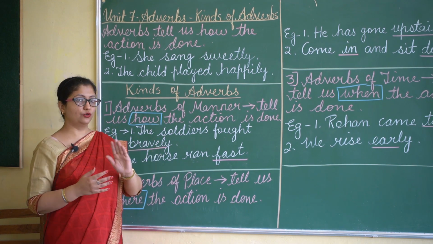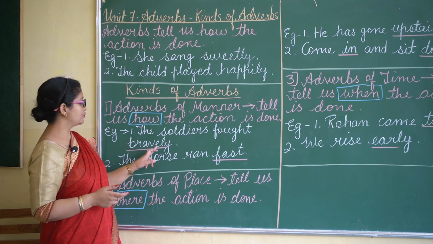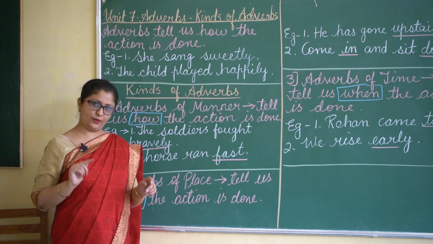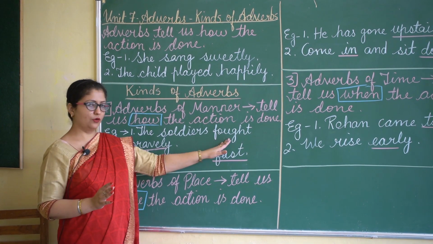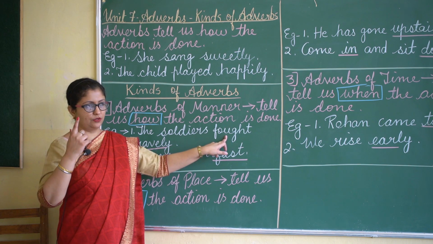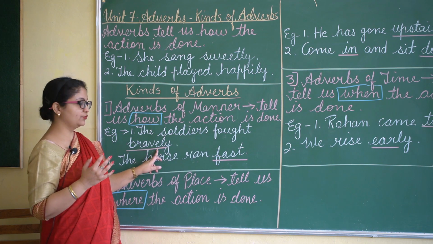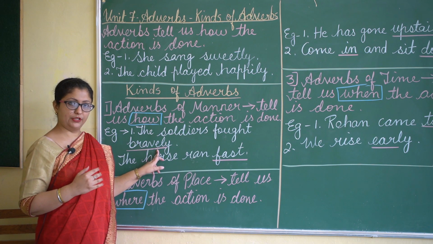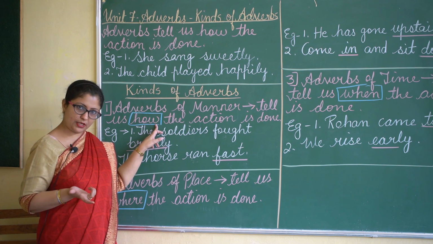When you are doing that kind of exercise, once you have underlined the adverbs, like bravely and fast, and you want to know what kind it is, you ask yourself the question: just think what action is being done. Once you know the action, you ask yourself how. Here you will get the answer bravely. So you know that an adverb of manner tells us how the action is done.